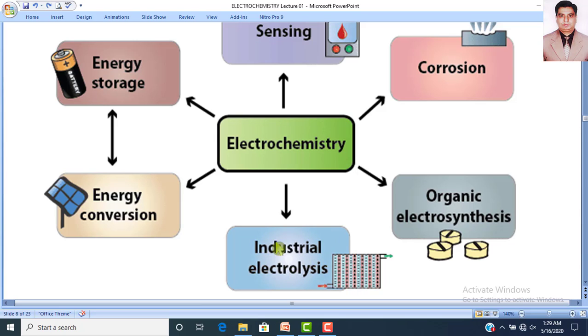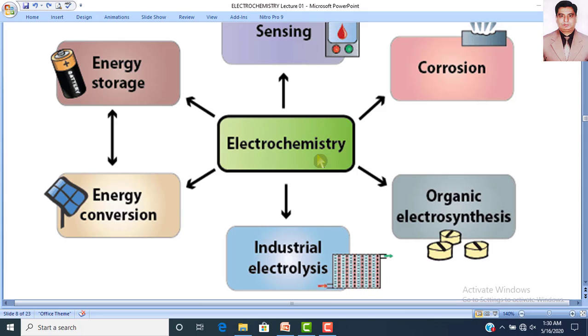All jewelry, especially artificial jewelry that is made up of copper or cheap metal that is covered with gold, is prepared by applying industrial electrolysis, which is also based upon the basic concepts of